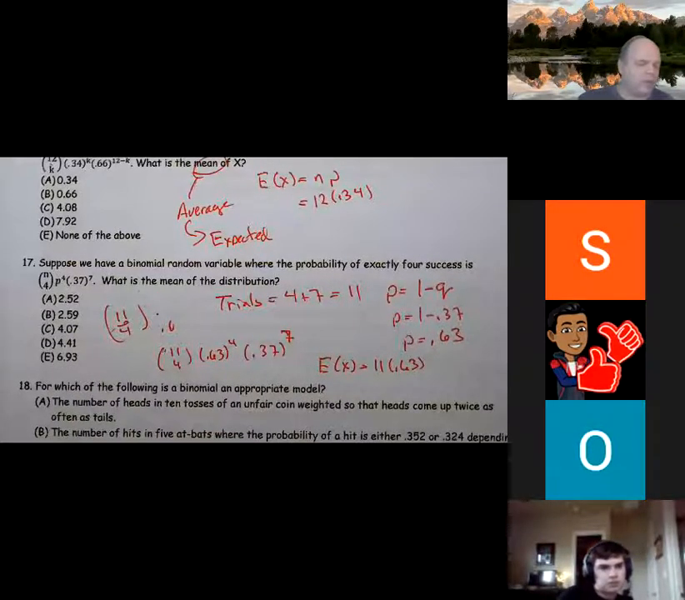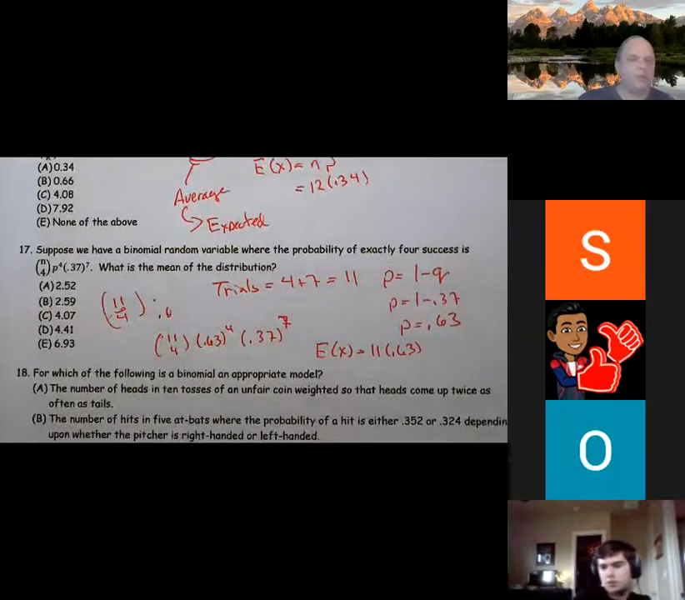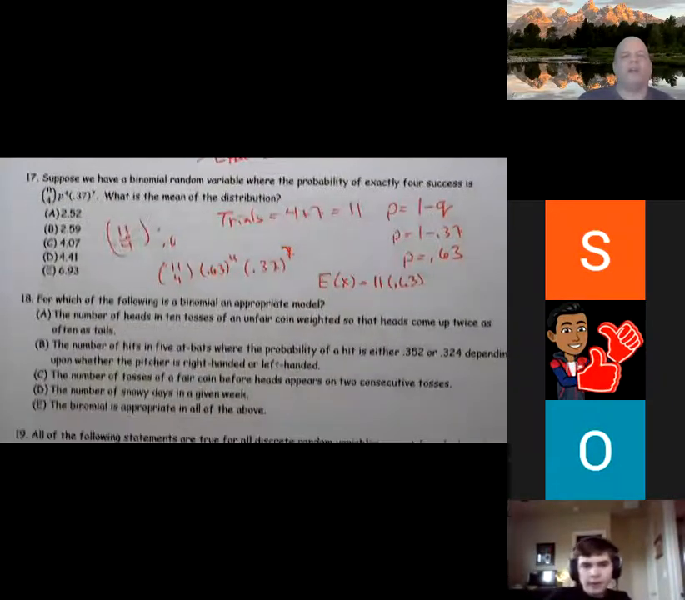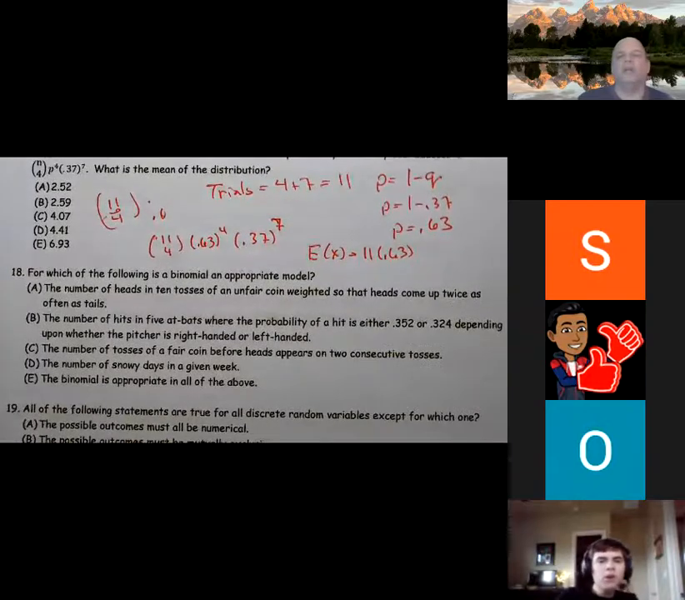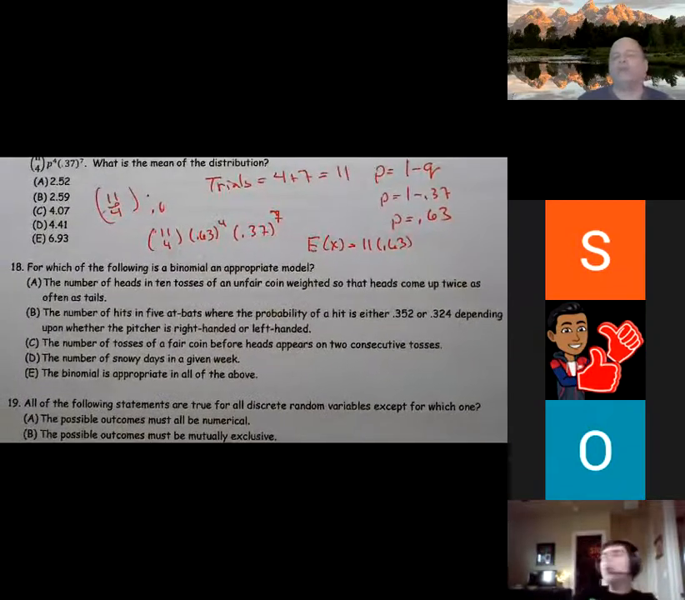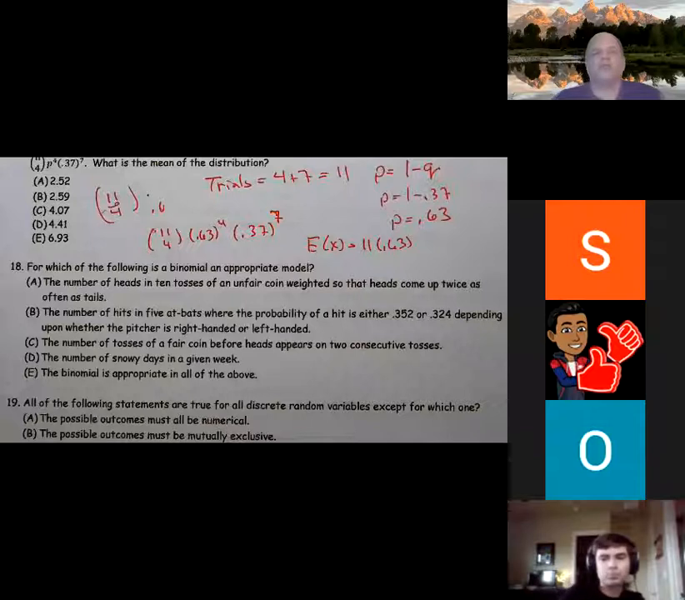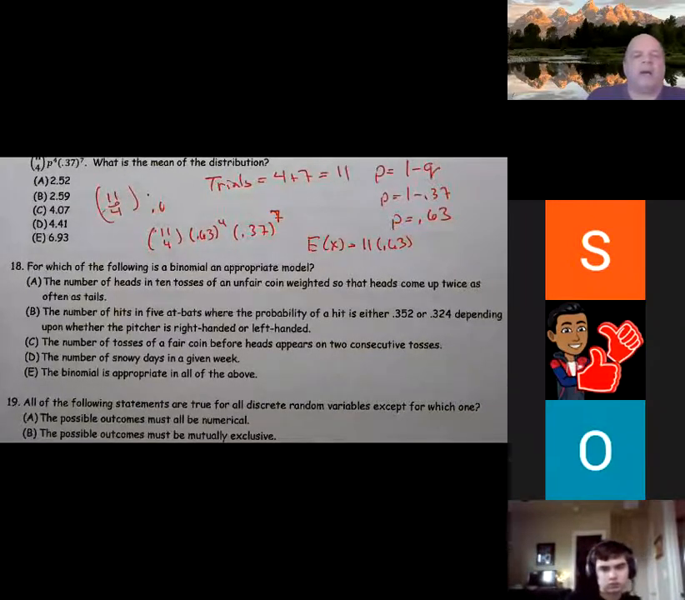Looking at number 18, for which of the following is a binomial an appropriate model? So basically what they're asking for is, hey, what are the constraints for a binomial? And the constraints for a binomial are these. You need to have a Bernoulli trial. Well, Bernoulli trial means you need a yes or no situation. Your probabilities need to be constant, and each trial needs to be independent, or not impacted by all of them.